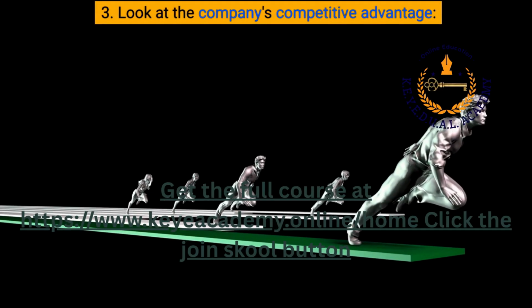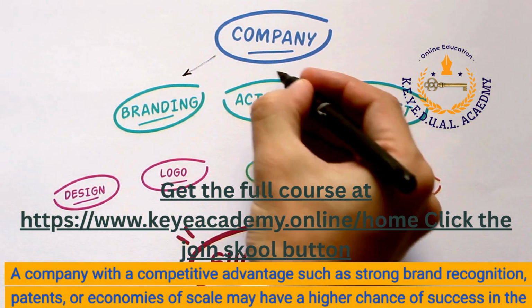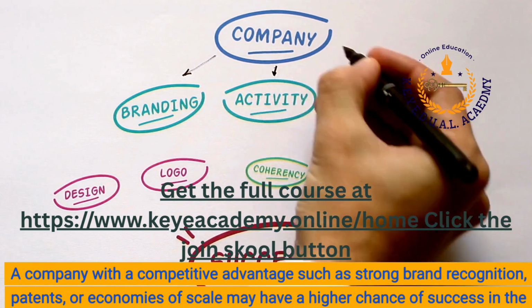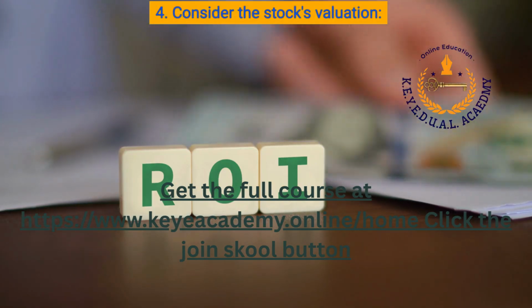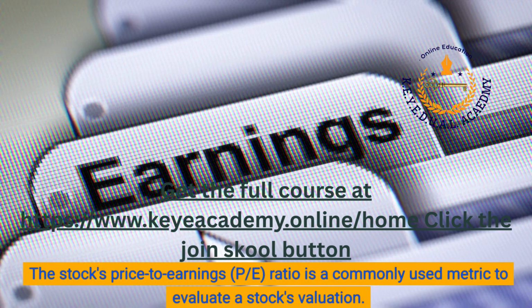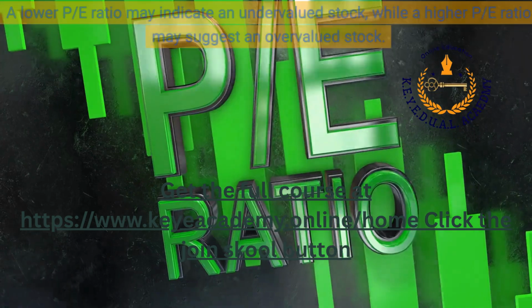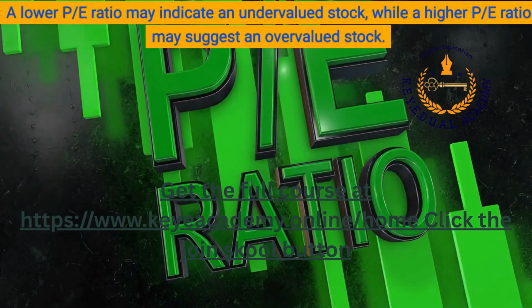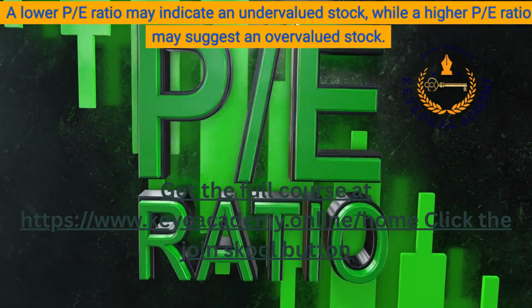Look at the company's competitive advantage. A company with a competitive advantage such as strong brand recognition, patents, or economies of scale may have a higher chance of success in the market. Consider the stock's valuation. The stock's price to earnings, PE ratio, is a commonly used metric to evaluate a stock's valuation. A lower PE ratio may indicate an undervalued stock, while a higher PE ratio may suggest an overvalued stock.